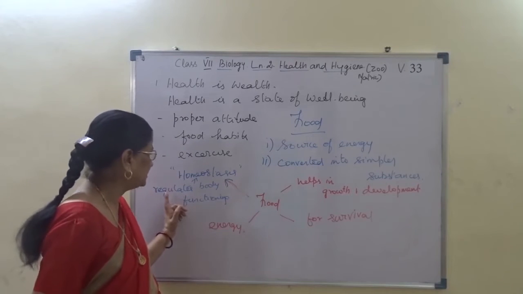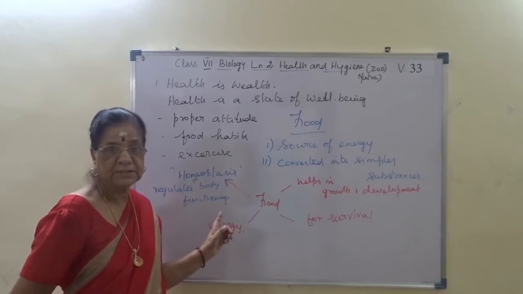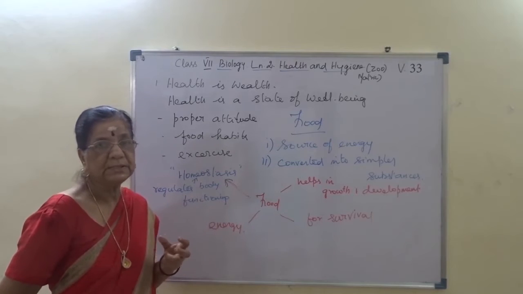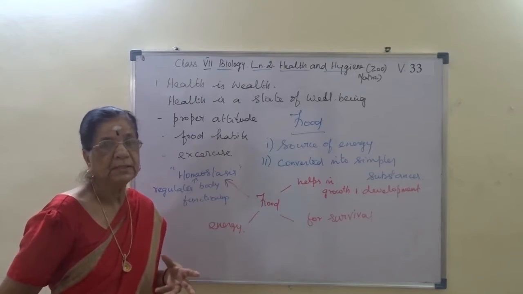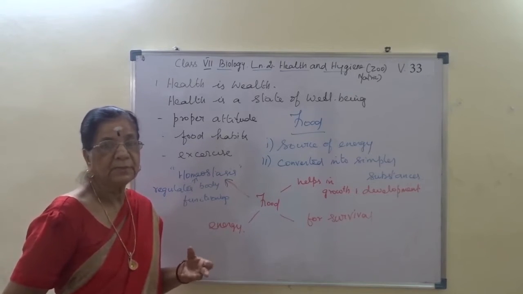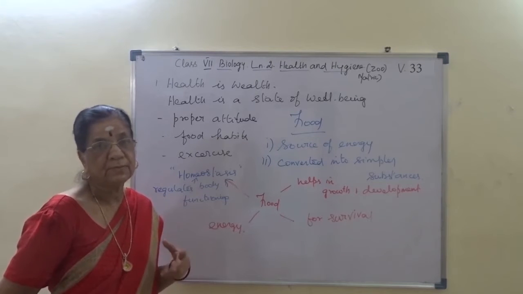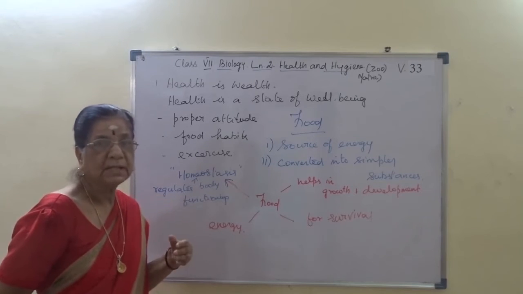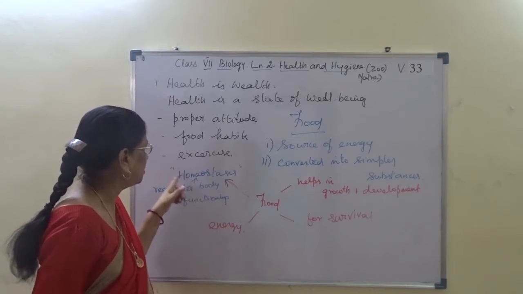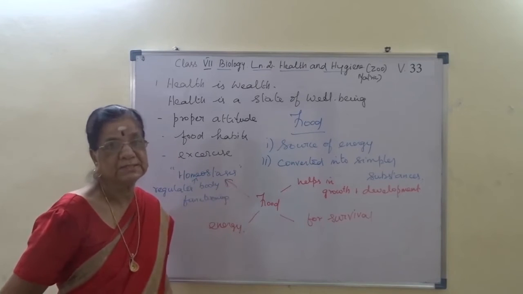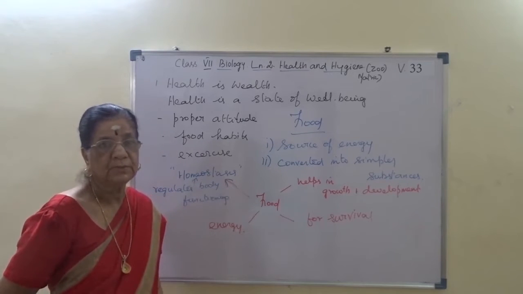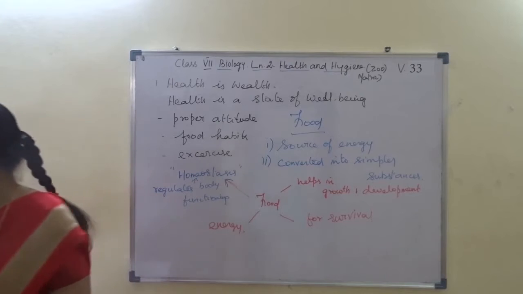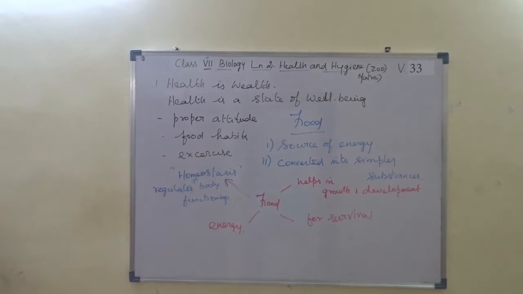And then food regulates body function, where it is maintaining the internal environment, making the functioning proper. And that process is called homeostasis. I hope you are able to follow. So the 4 points.